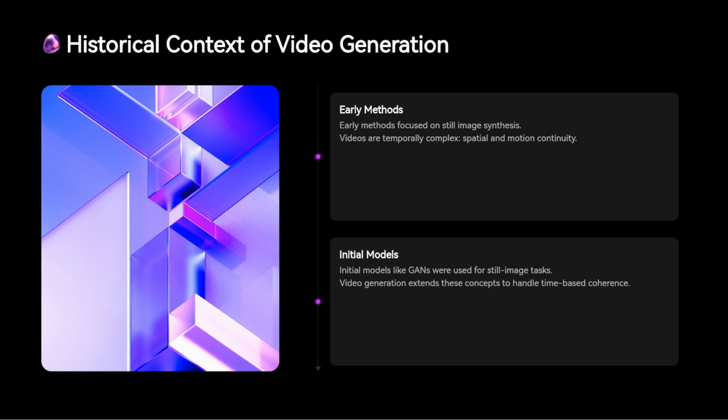For instance, a video consists of a sequence of frames, where each frame needs to smoothly transition to the next, requiring the model to not only understand the spatial relationships in each frame, but also how these relationships evolve over time. The introduction of models like LSTMs, which were designed for sequence data, helped address some of these temporal challenges, and since then, the field has expanded rapidly to include more sophisticated methods, such as 3D convolutions and transformers, which further improve the consistency and realism of generated videos.